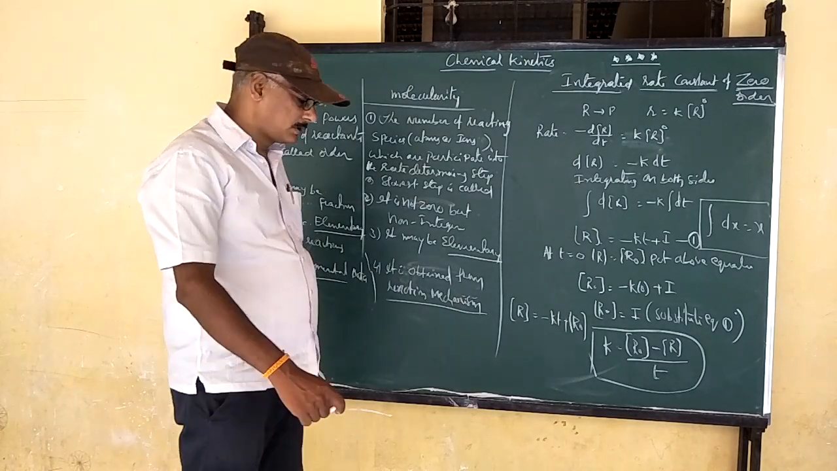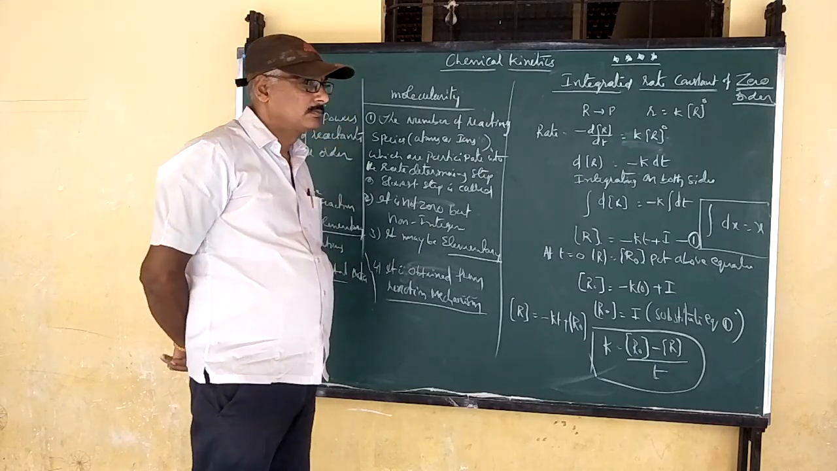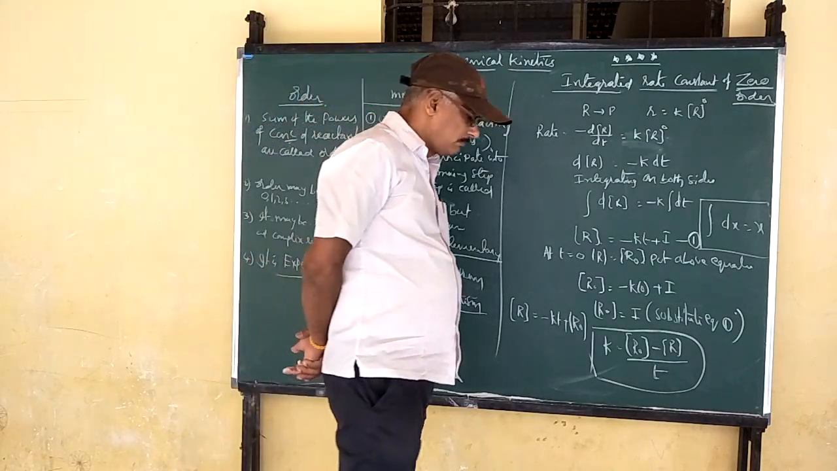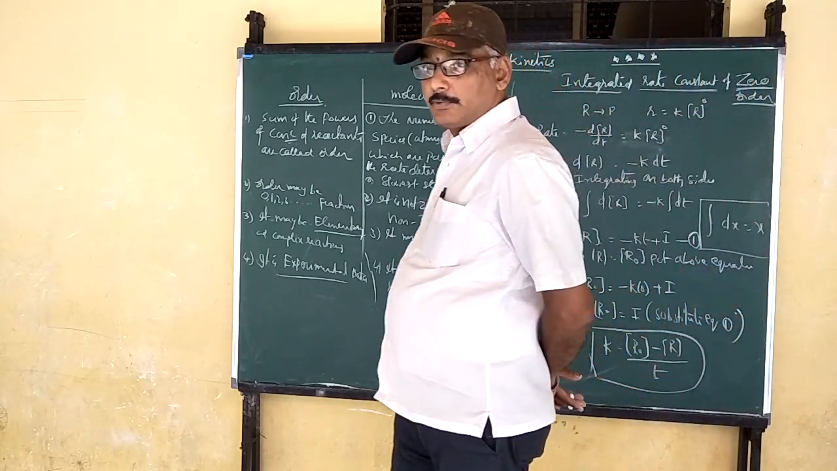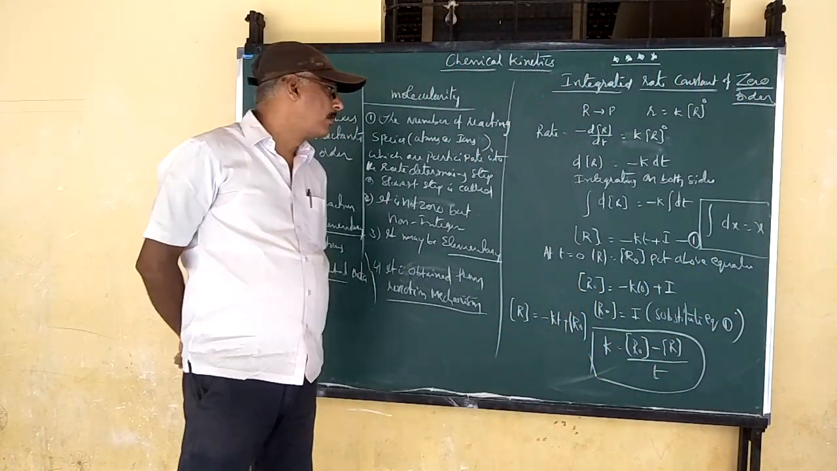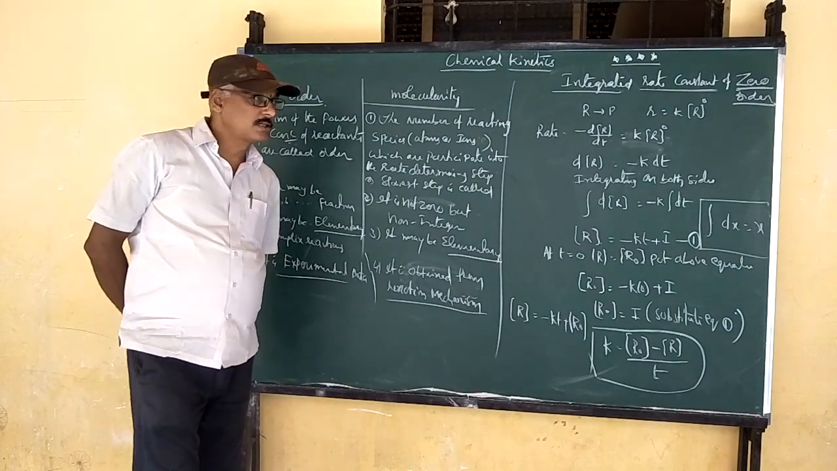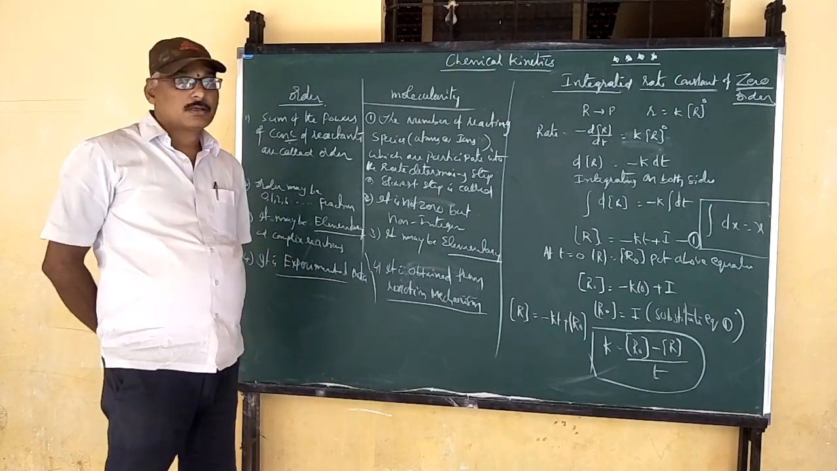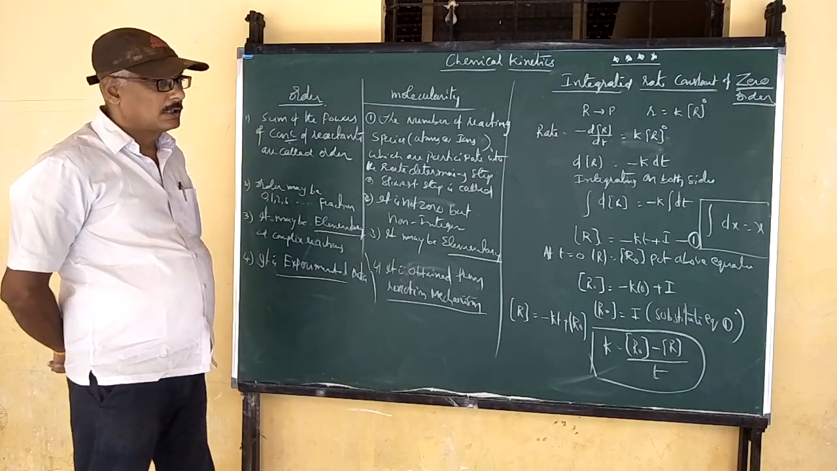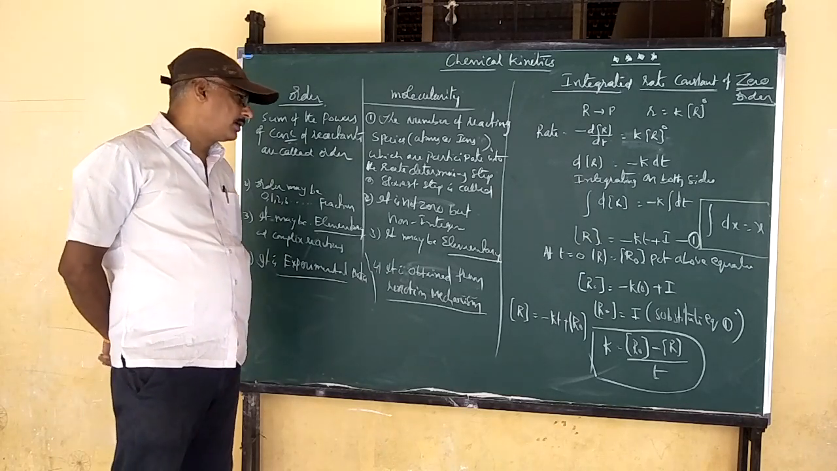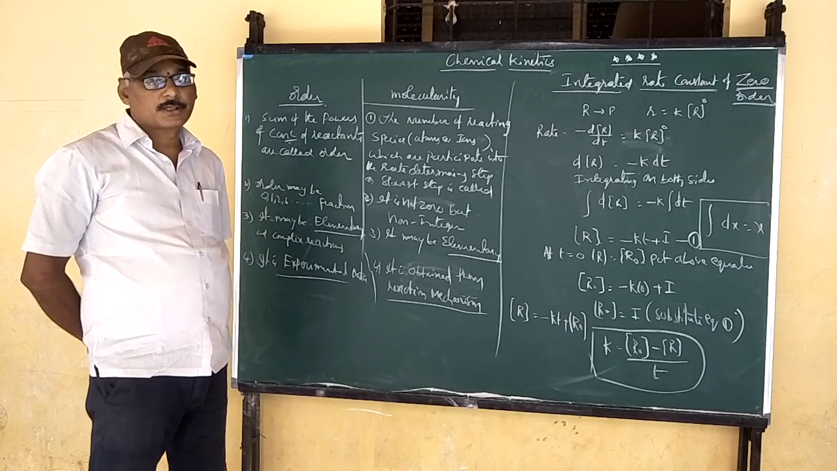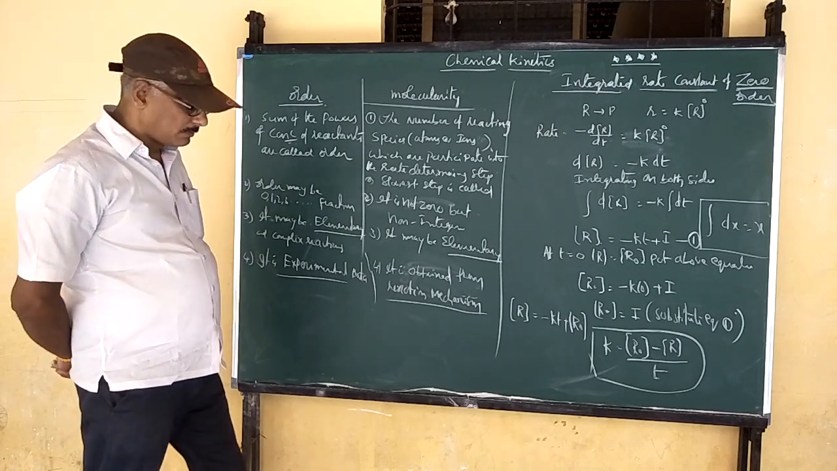Good morning, students. Last class, we completed the molecularity of the reaction. Molecularity of the reaction means the number of reacting species, atoms or ions or molecules, which can participate in the rate determining step or slowest step.